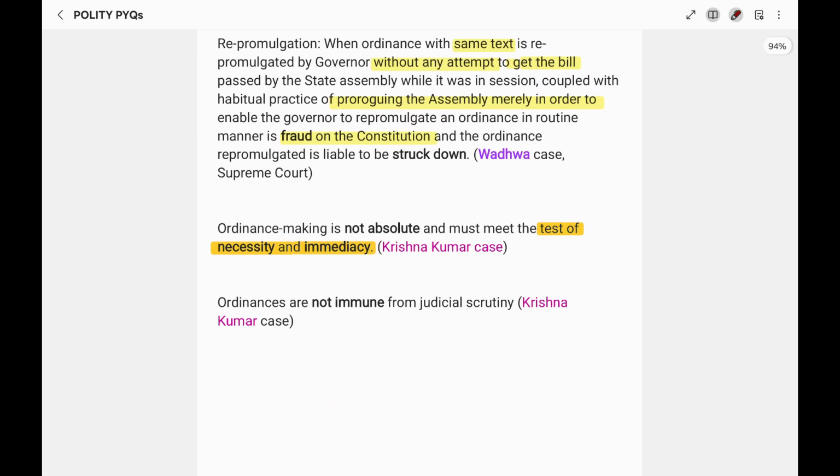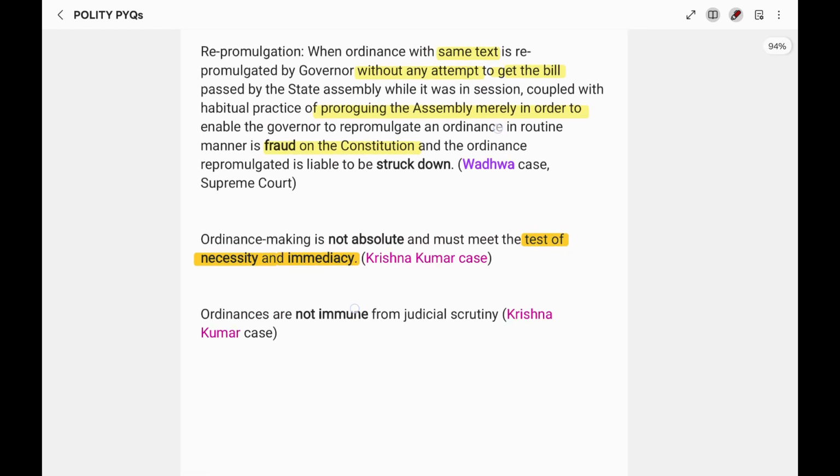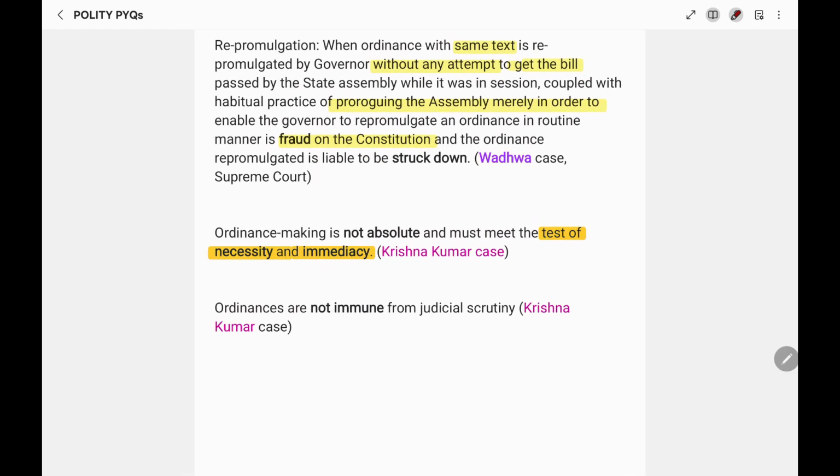Next, we need to see the issue of repromulgation. Here the name of the case is important, the Wadhwa case, in which the Supreme Court said that repeated repromulgation of an ordinance without any change in text and without making any attempt to get the ordinance passed as a bill leads to fraud on the constitution, and such a repromulgated ordinance can be struck down.